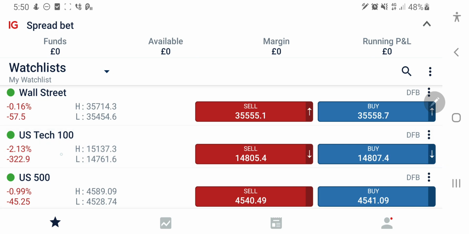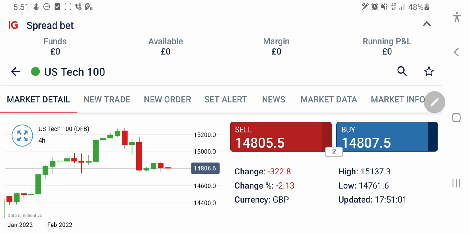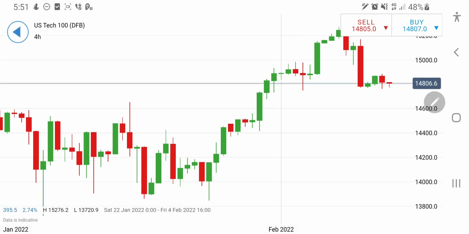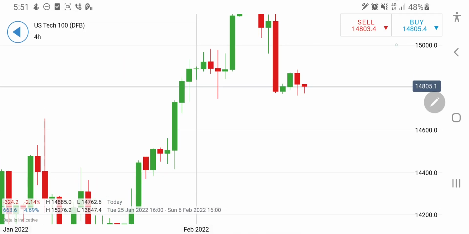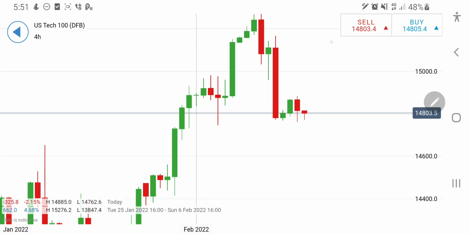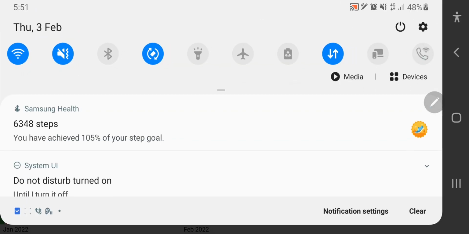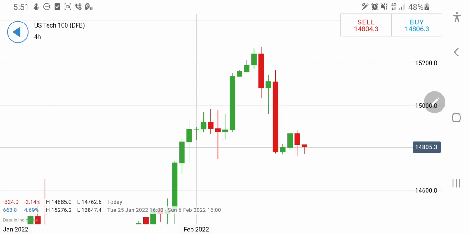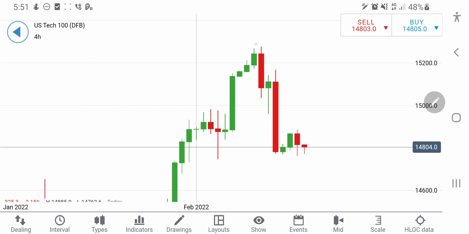Let's start with US 100 now. US 100 is right now trading at 14,806 levels, and you can see this here on the 4-hour charts. As I said yesterday, we might see a good drop from here. It can achieve this high, and then, if you recall, yesterday I shared that only on breaking 15,300 did I recommend going long, else it will try to drop. This was the first target level, and below that, it has now successfully achieved this level at 14,750.